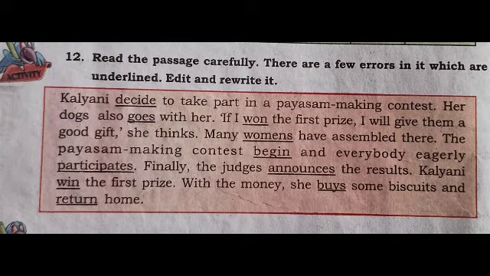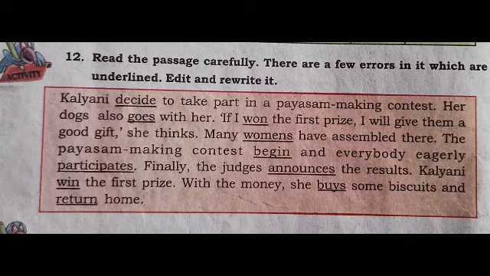There is no mistake. Next line. Finally, the judges announces the results. Here the judges are plural, so we don't want to add s or es to the verb. So the judges announce the results.